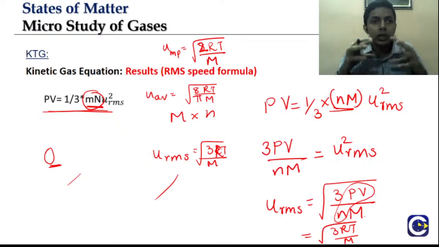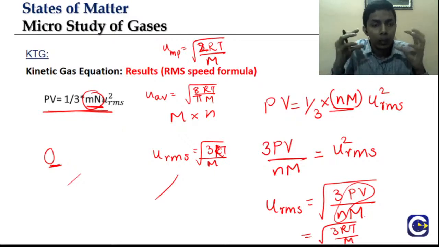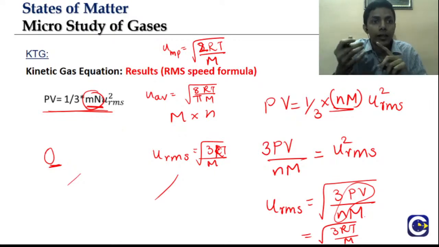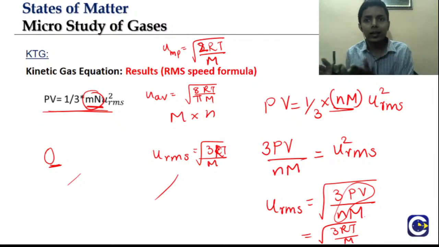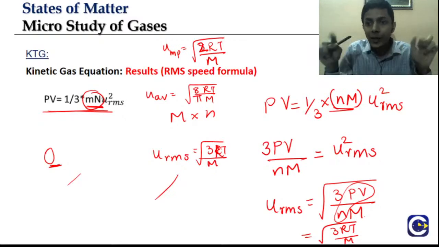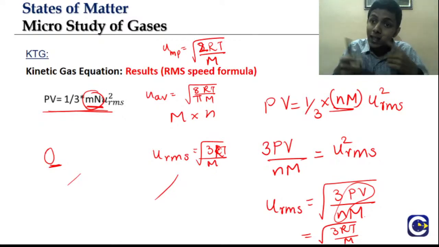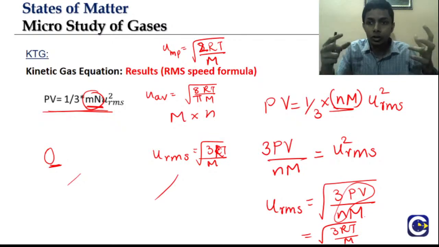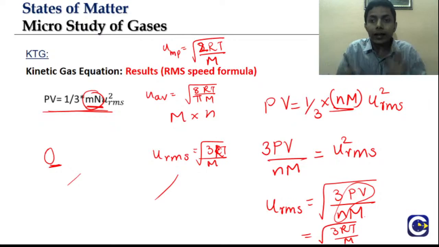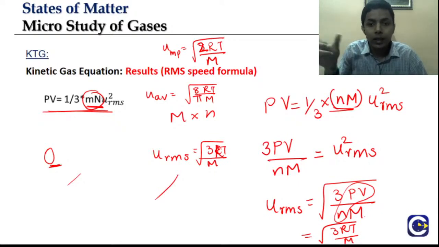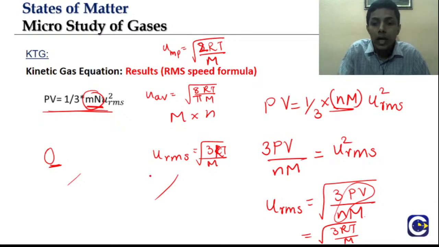Then we learned about kinetic theory of gases. There are altogether 7 postulates or assumptions, and all of those assumptions indirectly give me the expressions for the ideal gas equation and RMS speed. We looked into how PV equal to 1 by 3 mn URMS square, and from there we obtained expressions for kinetic energy as well as RMS velocity.